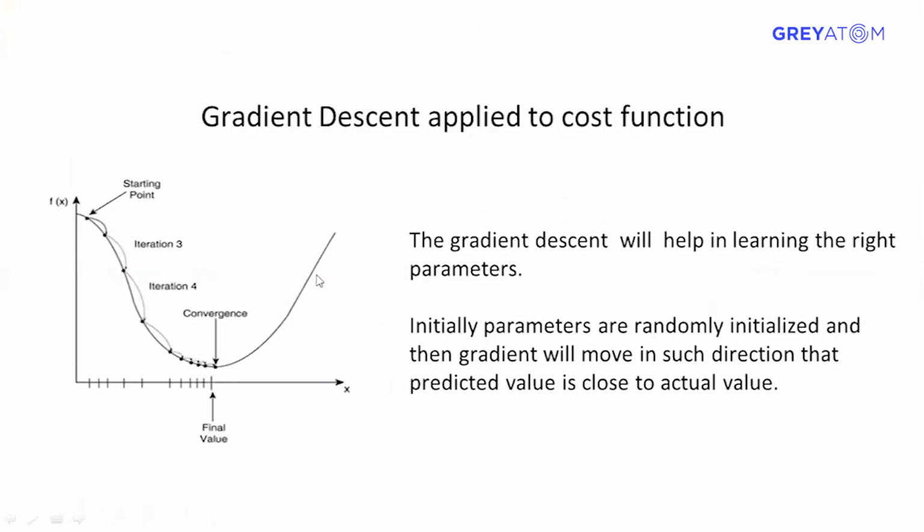From here or from here, it's random, and we have to reach this point minimum. So how do we do that?